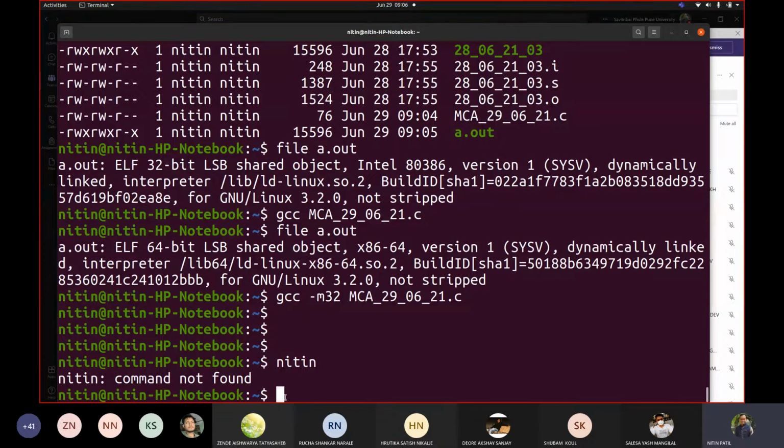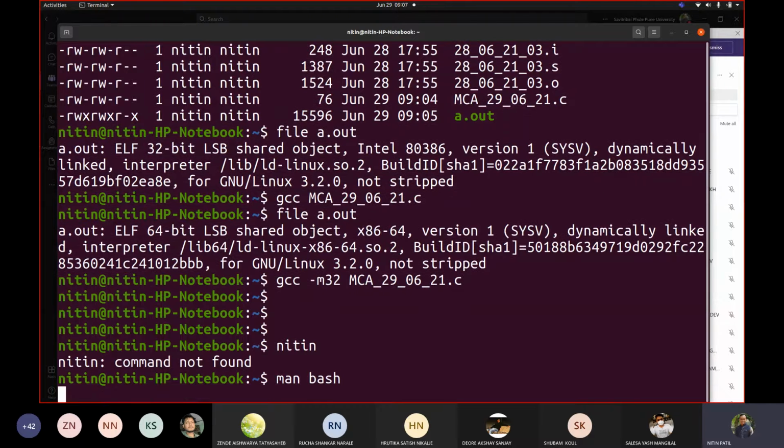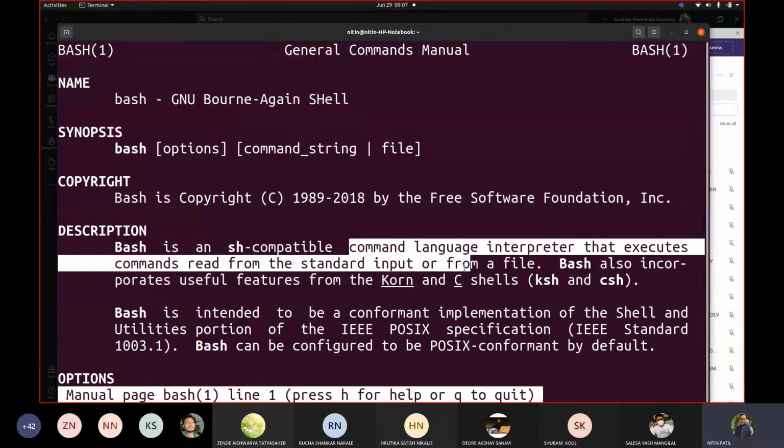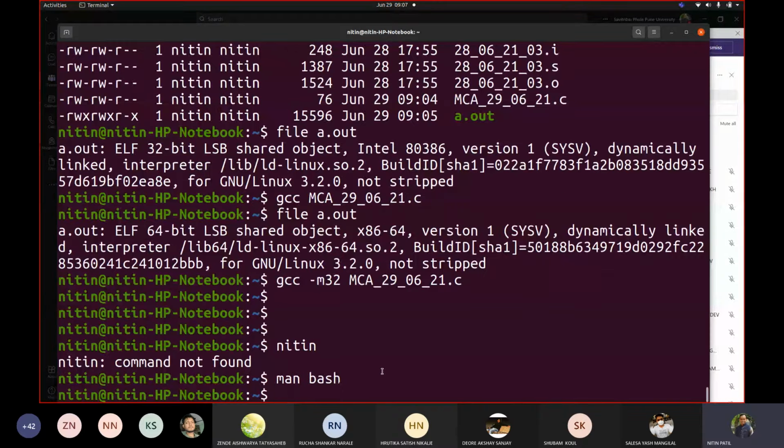Okay, so what happens is there is a program called shell. In simple words, considering all operating systems altogether, we call it the command shell. In Linux, the command shell is called bash. Correct. If I see man bash, you can see it is the Bourne Again Shell. There might be some mystery, we don't care about it, but we say it is a command language interpreter that executes commands read from the standard input or from a file. Now, when I say standard input, you may see the cursor is blinking here, correct?